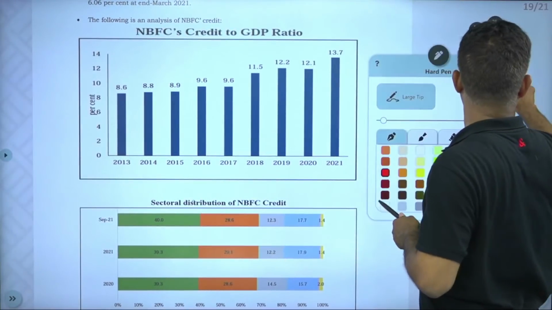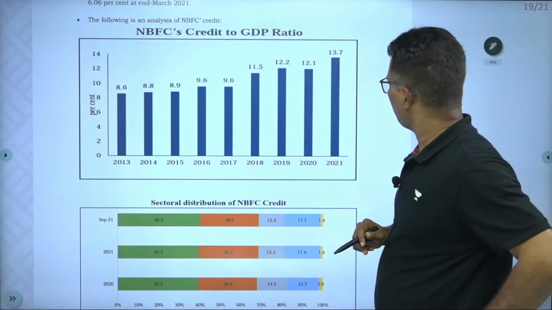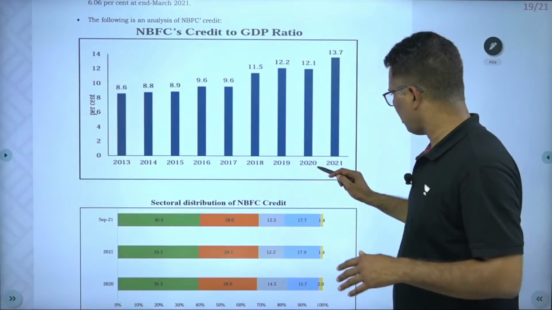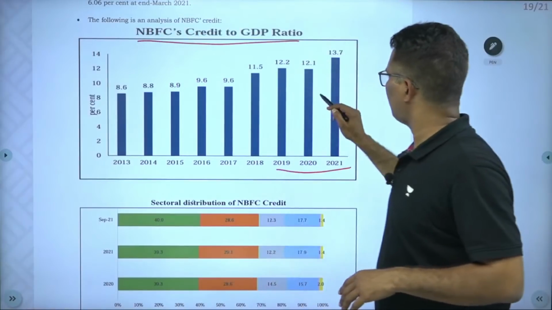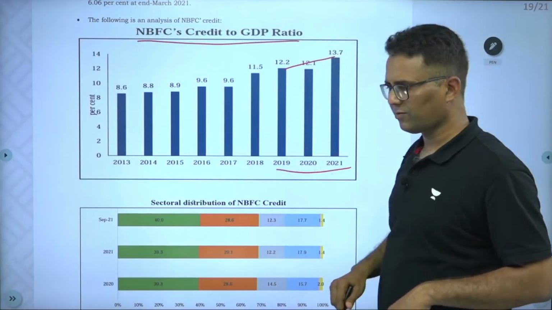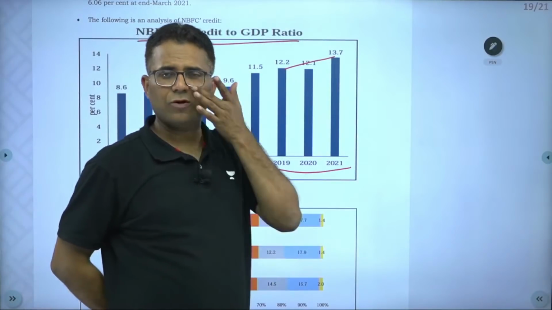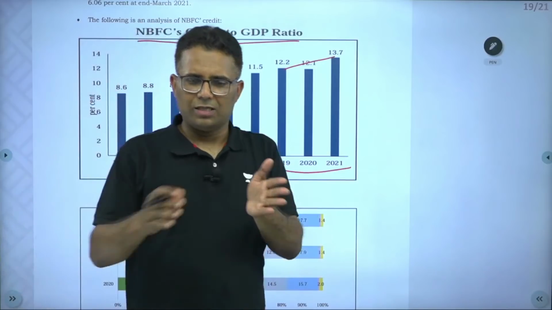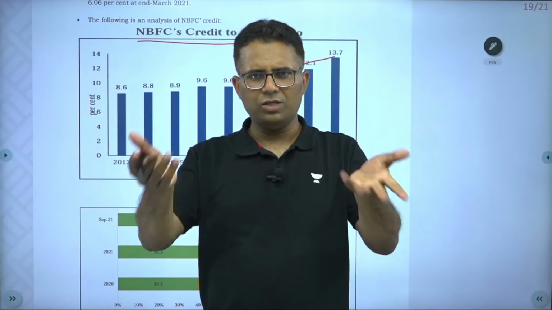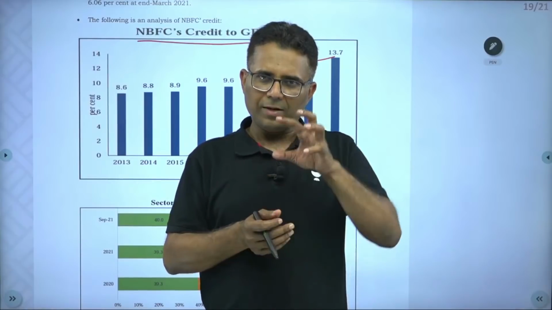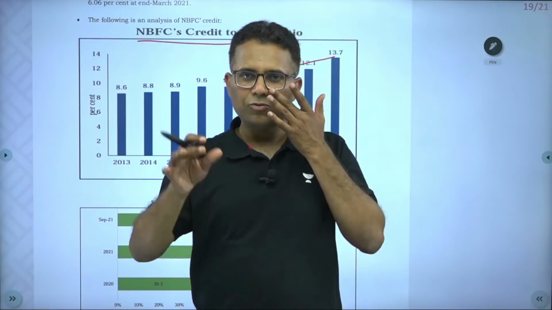See, this is a trend which is quite relevant for you. In the pandemic, so in the last 2 years, NBFC's credit to GDP ratio, this has increased 2.2 to 13.7. And see, this is a share. I am not saying that NBFC's credit increased. Of course, bank is also giving loan, NBFC is also giving loan. Every year their loan is increasing, that is fine. But if NBFC's share in loan is increasing, that means someone's share decreased.